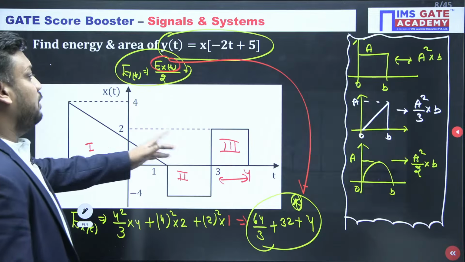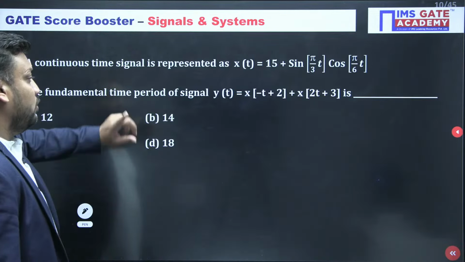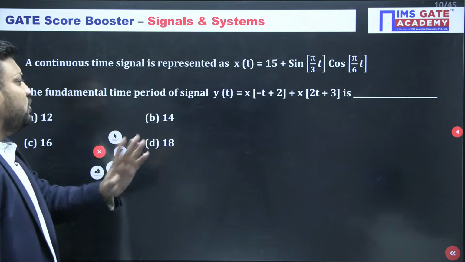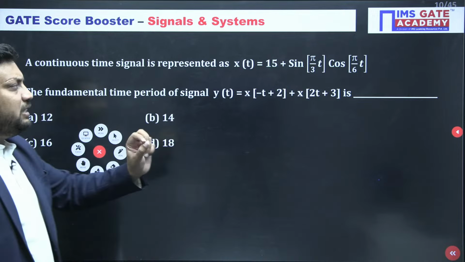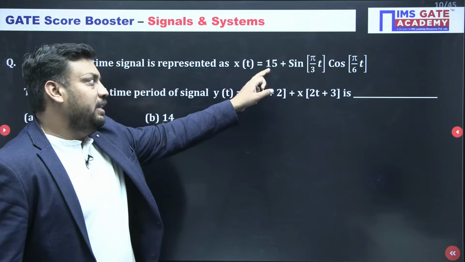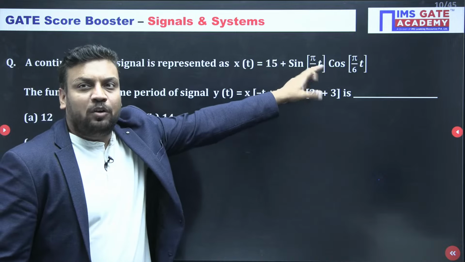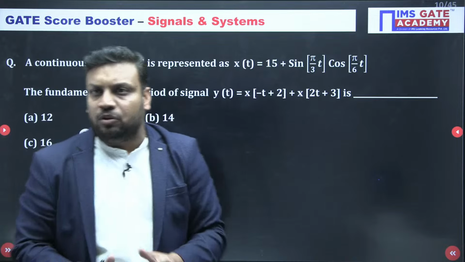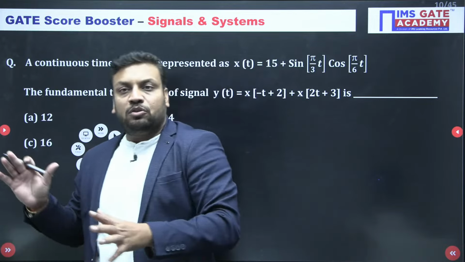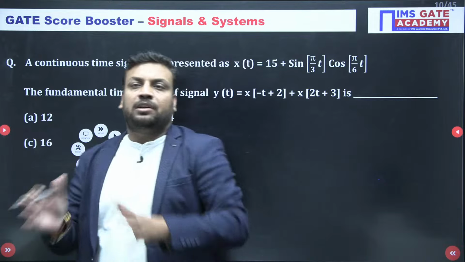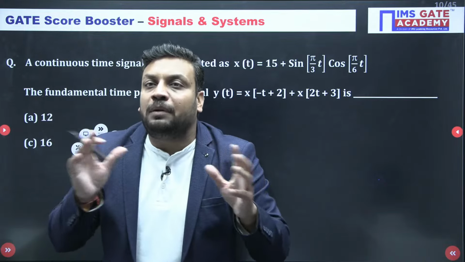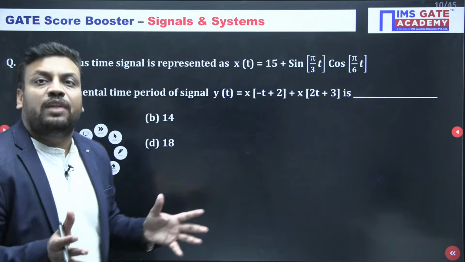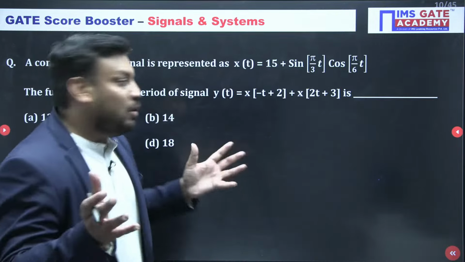I think you guys completed this question. Now a beautiful question is coming, and similar types of questions are asked many times in GATE. I just try to increase the difficulty level more. Here a DC term is also there, some trigonometry is involved, and multiple concepts. Whatever question I cover in this GATE Score Booster session, I try my level best to involve multiple concepts, so that you have an opportunity to recall your concepts.